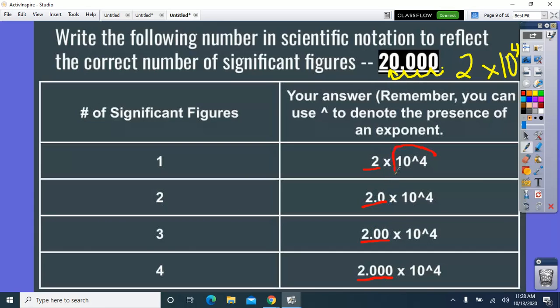And you'll notice that the times 10 to the 4th does not change, because if you're talking about 20,000, then this will not change because that's just how many times you're moving your decimal back out. Okay? So the only thing changing that shows a changing number of significant figures is how many zeros you're going to put behind the decimal point.